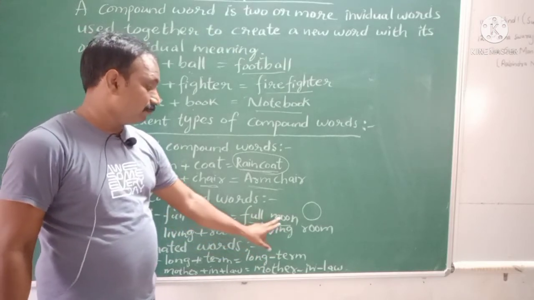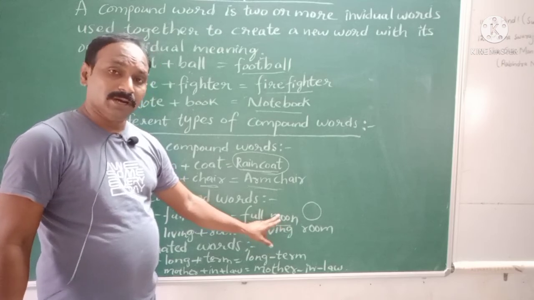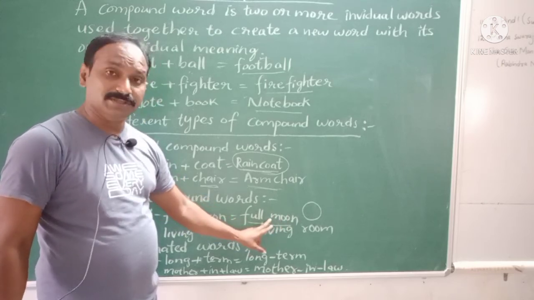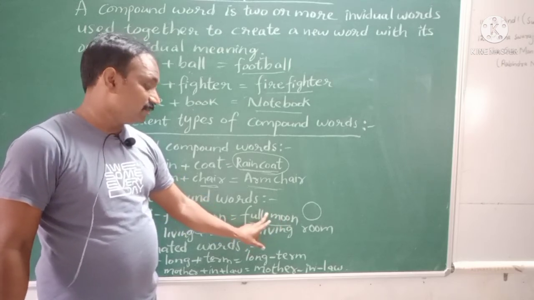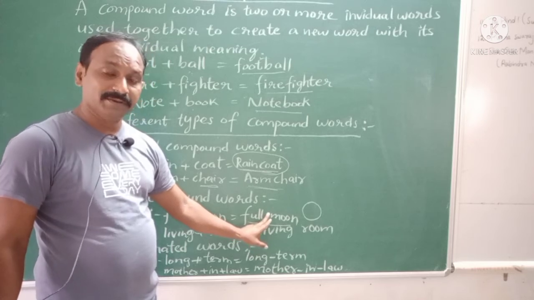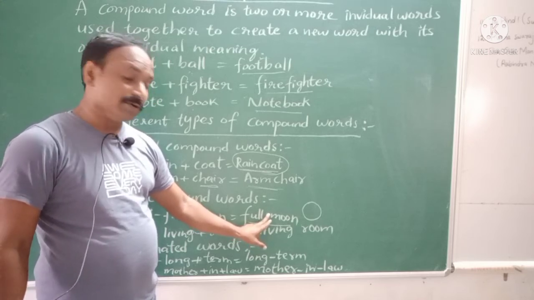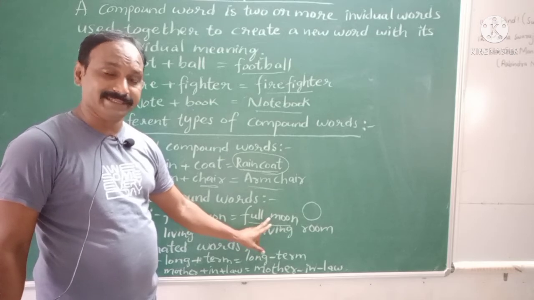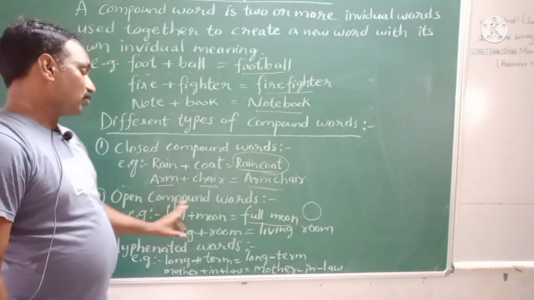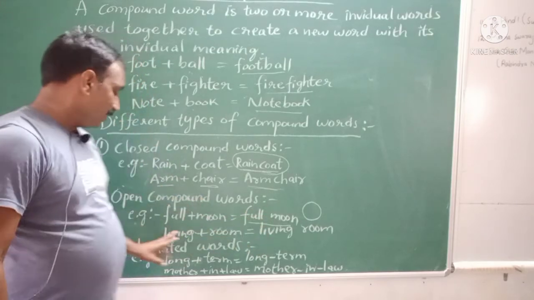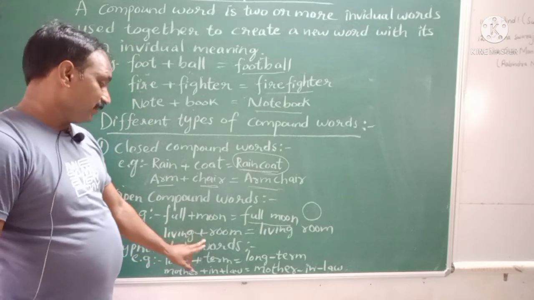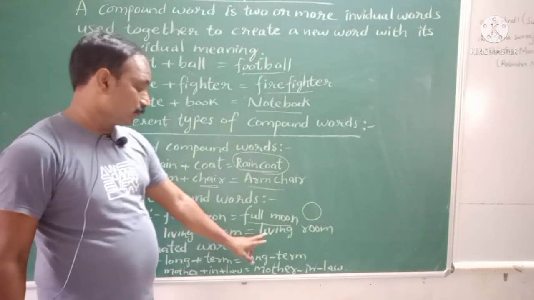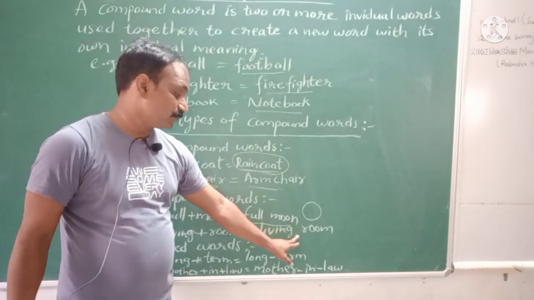And full moon. However we join these two words, there is still a space between them, and it also has a new meaning. Therefore such kind of words are called open compound words. And next, living plus room is equal to living room, and here also space is there.